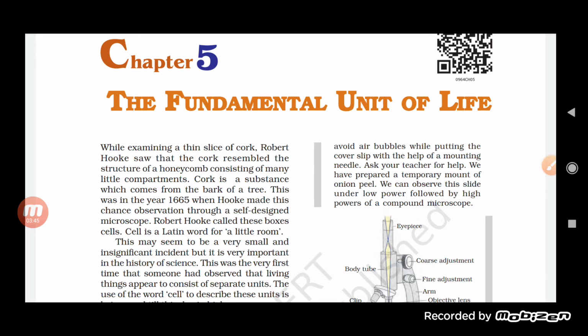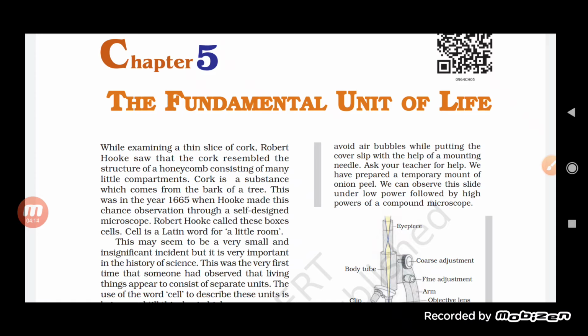Now Robert Hooke called these boxes cells. Why did he call them cells? Because cell is a Latin word, and it means little room. Since the structure was like a little compartment, he gave it the name cell. So from there the term cell came. Whenever the question is asked who coined the term cell, it is Robert Hooke.